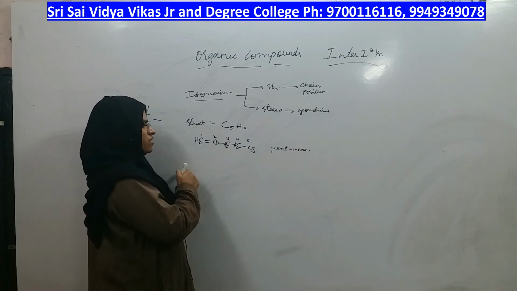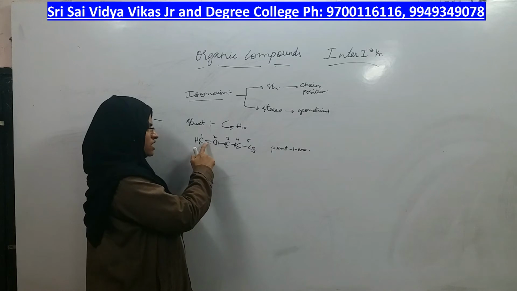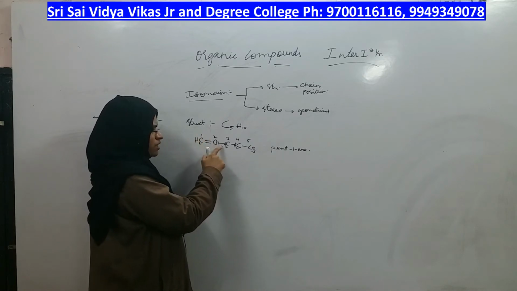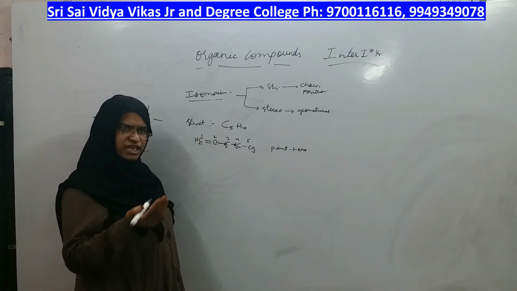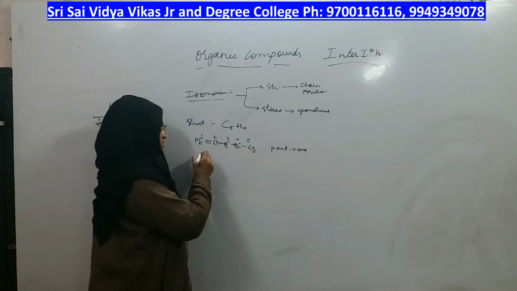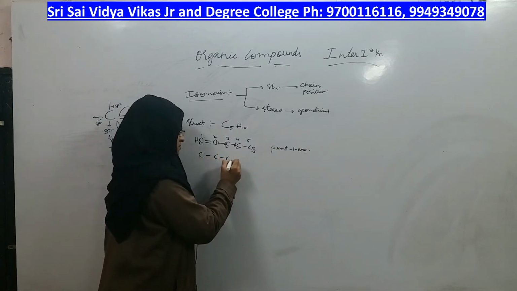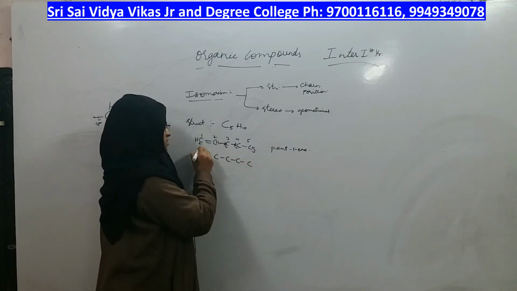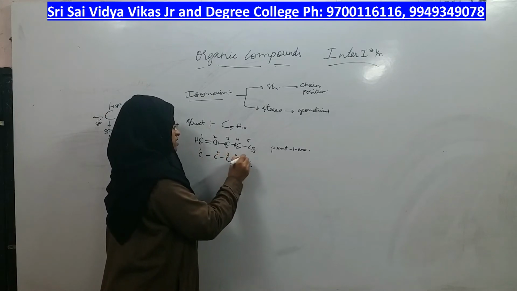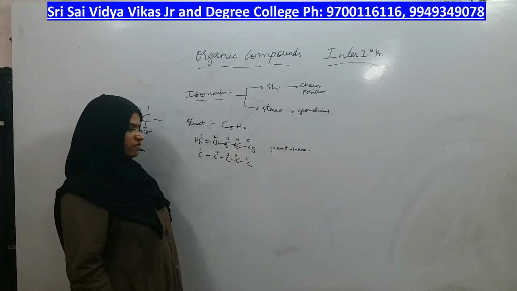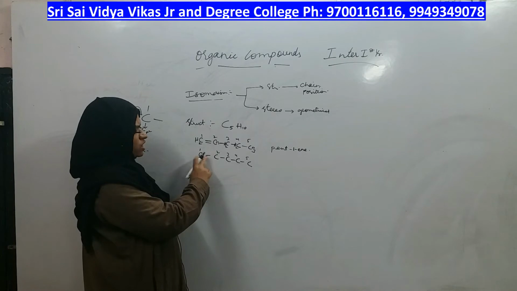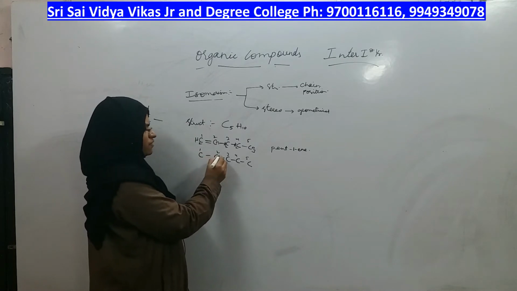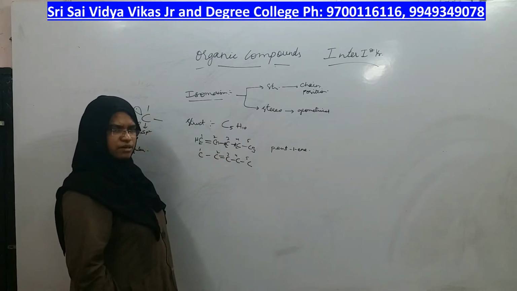Next isomer, what can I get? If I change the double bond from first carbon to second carbon, will I get a different isomer? Yes. Give numbering 1, 2, 3, 4, 5 beforehand. Earlier the double bond was at first carbon, now I will keep the double bond at second carbon.